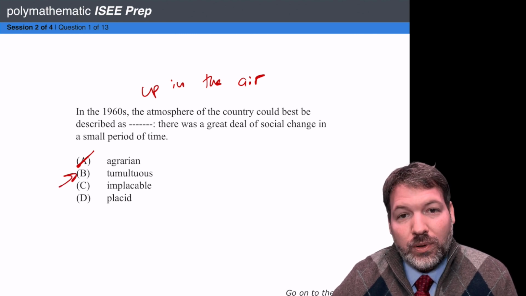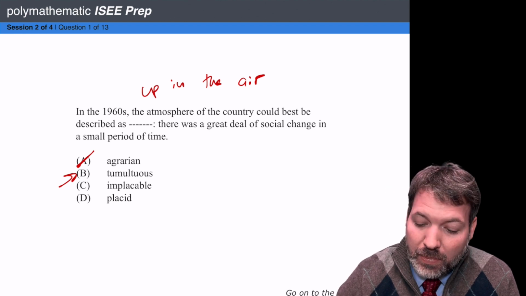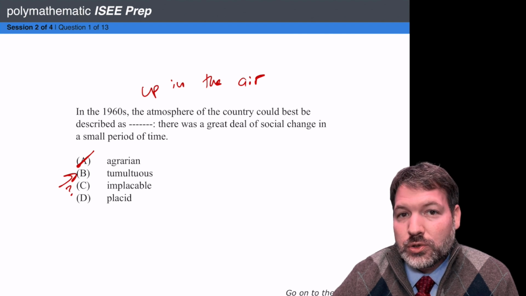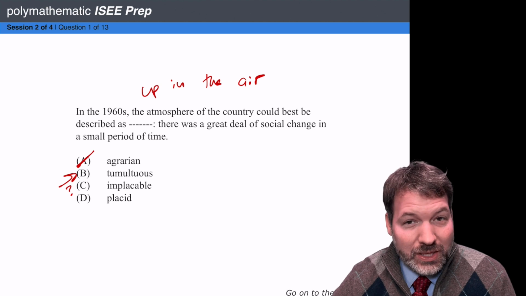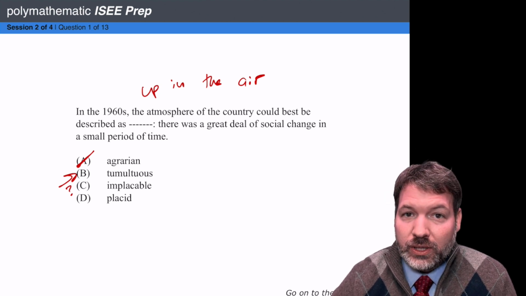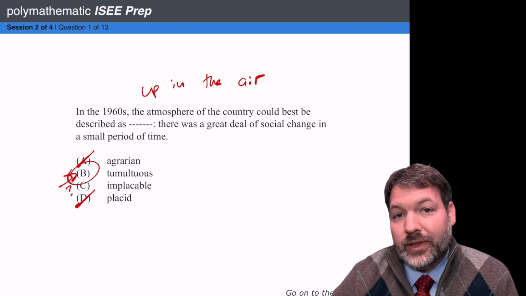Does implacable mean everything is changing, things are up in the air right now? No. Now again, maybe we don't know, right? Maybe we don't know what implacable means, and we never cross off an answer choice that we don't know the meaning of the word for. So I'm just going to leave C here, but it doesn't really seem to fit. Does placid mean something like up in the air or everything's changing? No. If anything, it's the opposite. So I can cross off D and circle answer choice B.